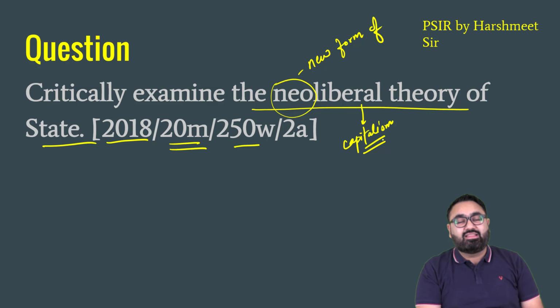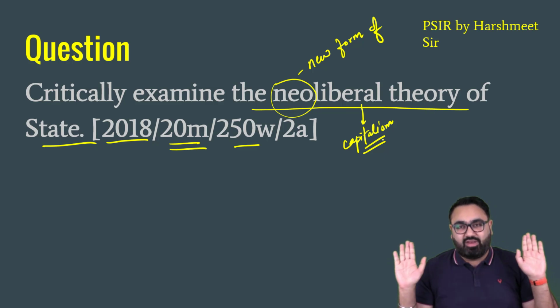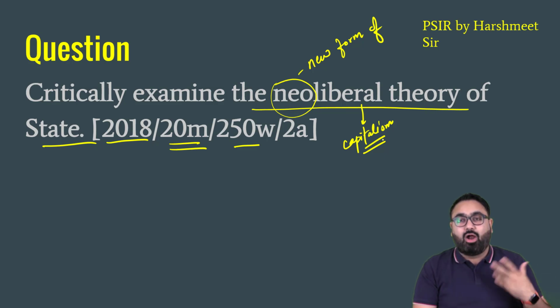One of the reasons why this kind of a crash happened was that there was no government interference in the market. The government allowed the market to function whatever way that they want.